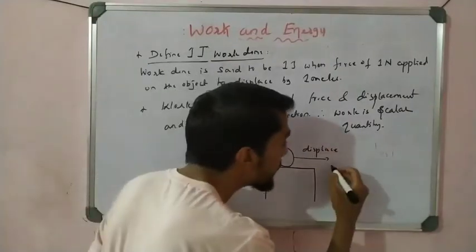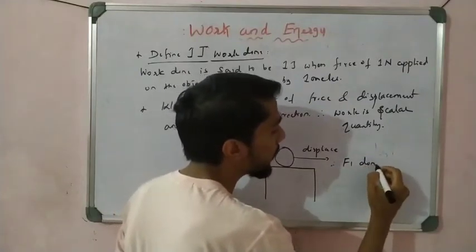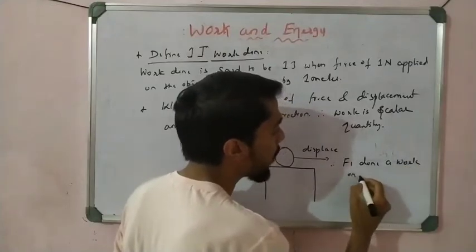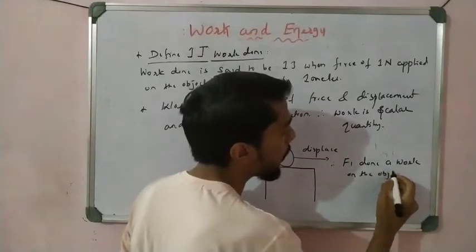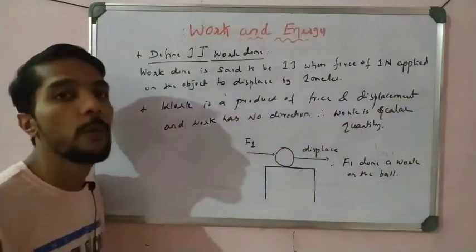So I write the sentence that F1 did work on the ball. That is very important, you have to remember.